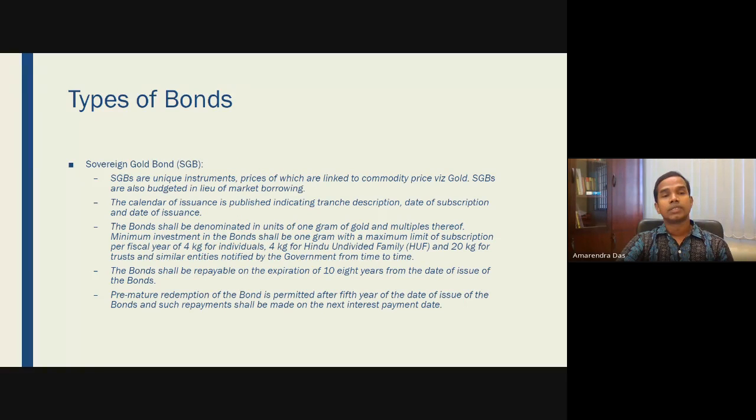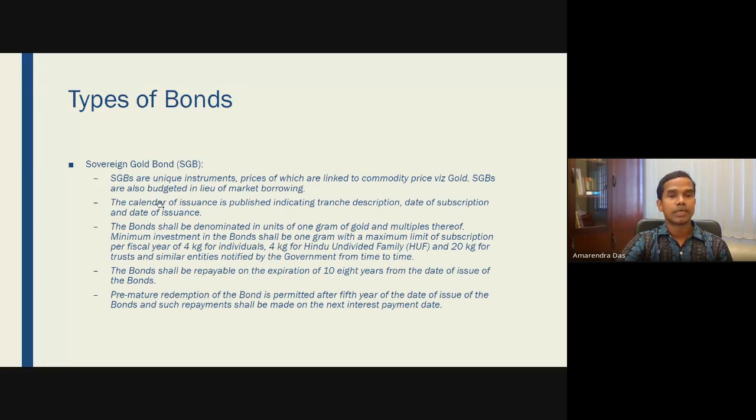And then comes the sovereign gold bond, which was launched very recently. The gold bonds are unique instruments. I think it is typed wrongly on the slide, but these SGBs, the sovereign gold bonds, are basically unique instruments, the prices of which are linked to a commodity price, that is gold.